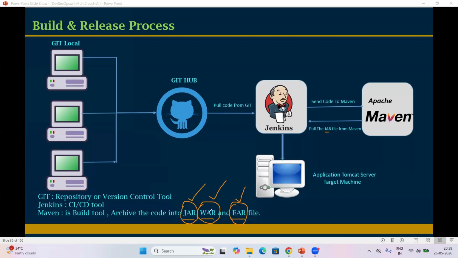Jar means Java archive file, war means web archive file, EAR means enterprise archive file. These artifacts will be deployed onto respective application servers. Maven takes the raw code from Jenkins and converts it into an artifact as a single file, jar file, war file, or EAR file. That will be given back to Jenkins. Jenkins pushes that war file to the application server. Here we deploy the war file or jar file. Got it, everyone? Understanding, right?